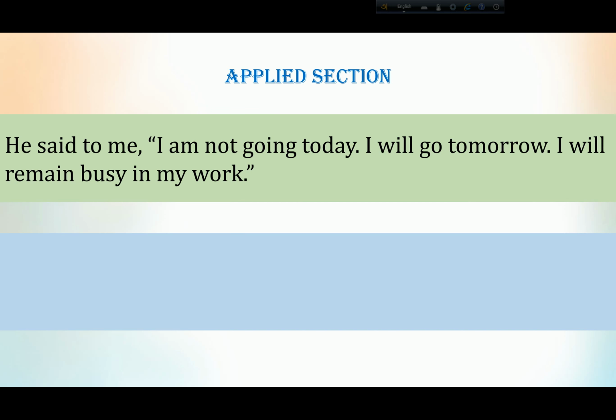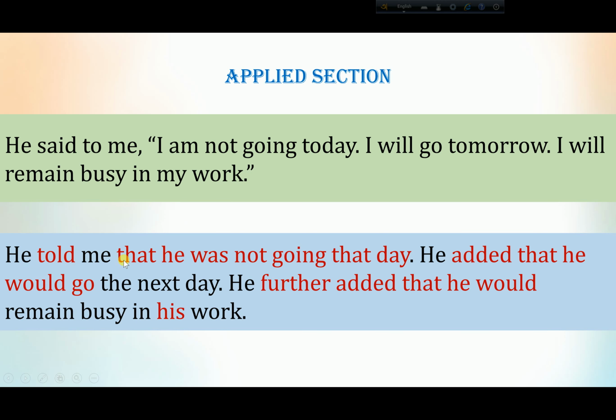Look at the question. He said to me, I'm not going today, I will go tomorrow. I will remain busy in my work. Here is one speaker, that is he, and the listener, that is me. Within inverted commas there are 3 sentences. So what will you do? We will change. He told me that he was not going that day. So these are the changes.